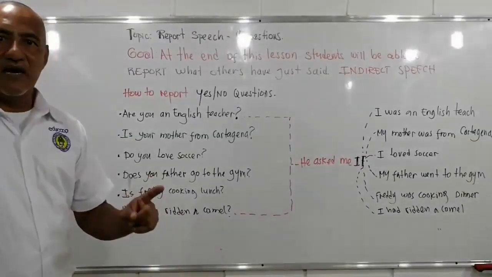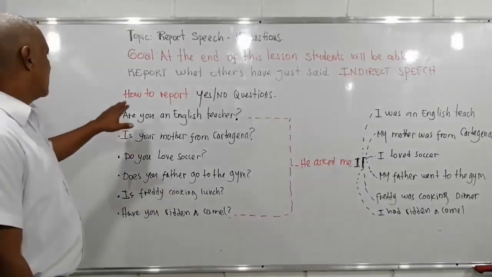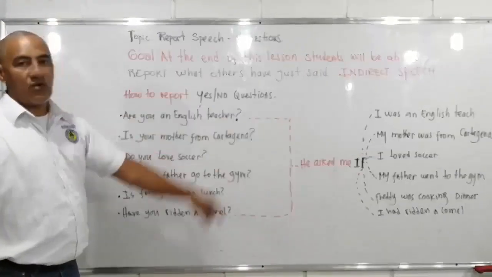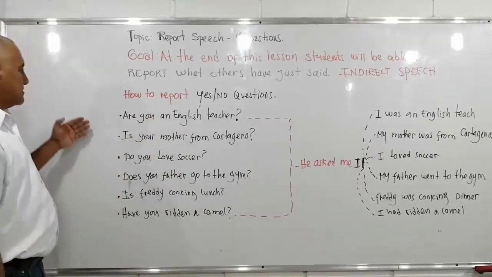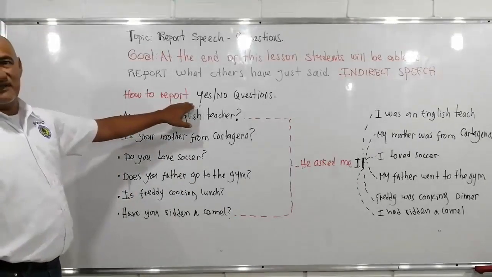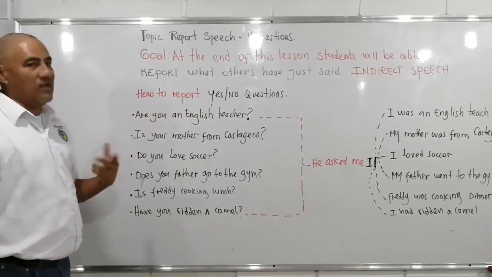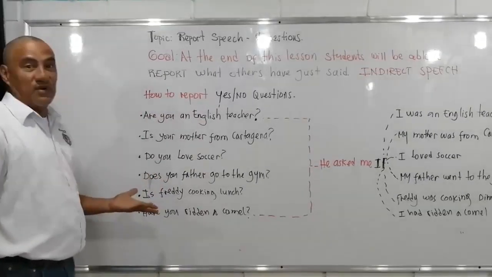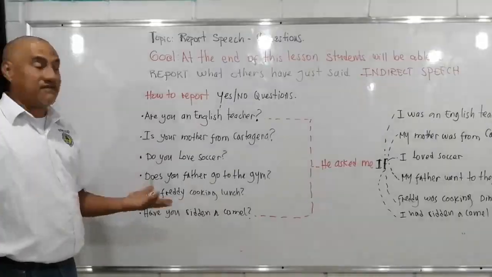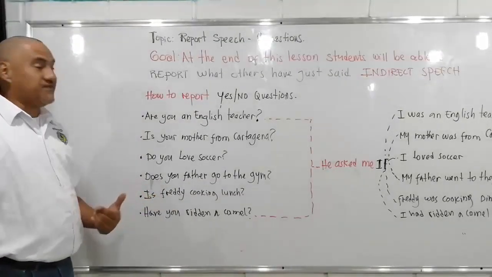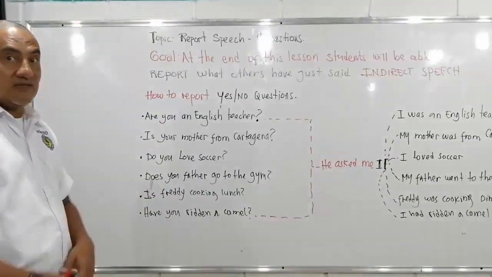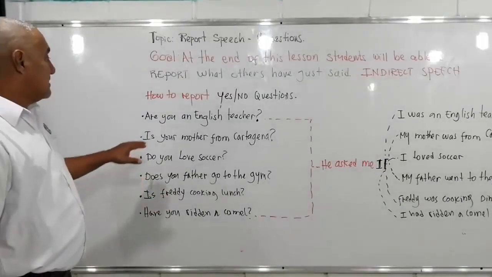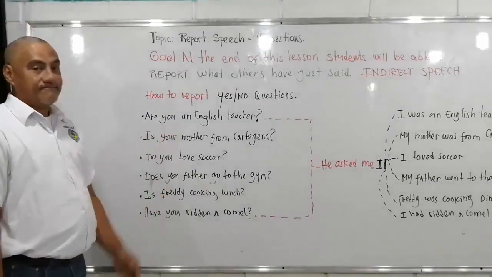Okay, then, now we are going to analyze how to report yes/no questions. As you can see here, there are some examples that accomplish this condition. Are you an English teacher? Is your mom from Cartagena? Do you love soccer? Is Freddy cooking lunch? Have you written a comment? Yes, among others.